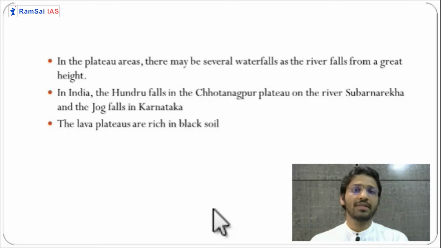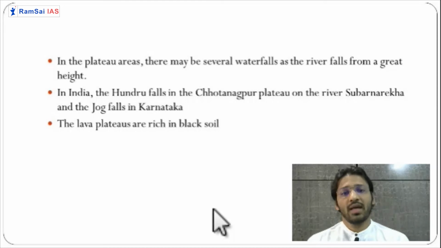Some important river sources are there on the plateau. Okay, so these river sources are there. Sometimes there are waterfalls are there. So Chota Nagpur plateau is famous for the Subarna Rekha river, or Subarna Rekha was one time very famous for the gold reserves. So here you have Hundru Falls or Hundru Ghag. You'll see Hundru Falls or Hundru Ghag in the Subarna Rekha or on the Chota Nagpur plateau. Also, Jog Falls are there on the Sharavati river in Karnataka. So they are very important.